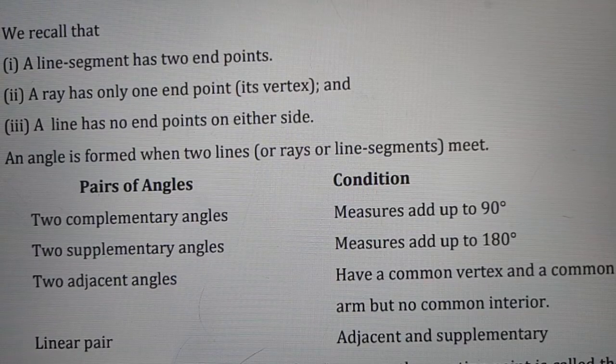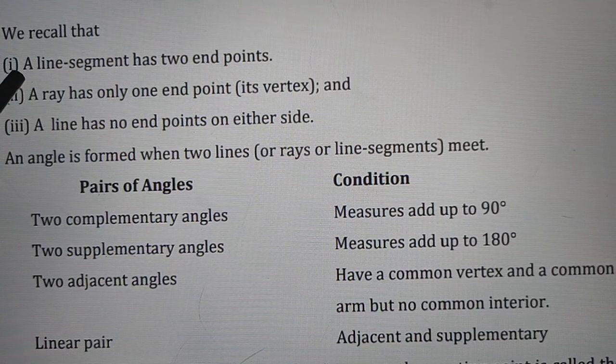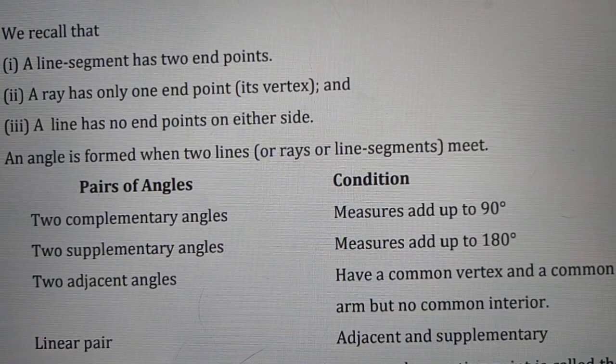So students, now we will discuss lines, which we know very well. A line segment has two endpoints. That is the definition of a line segment. Second, a ray has only one endpoint. On one side there is only one starting point, and on the other side it moves up to infinity.